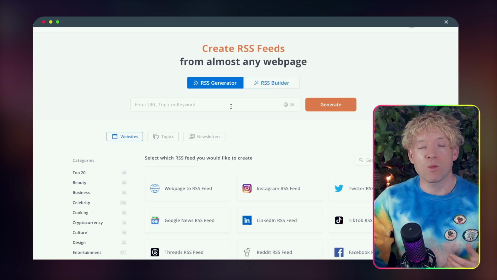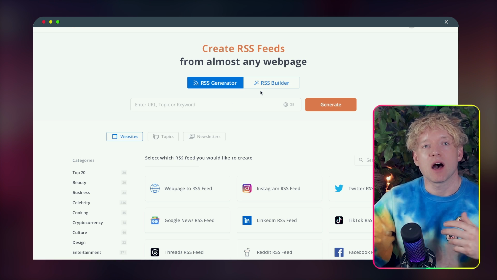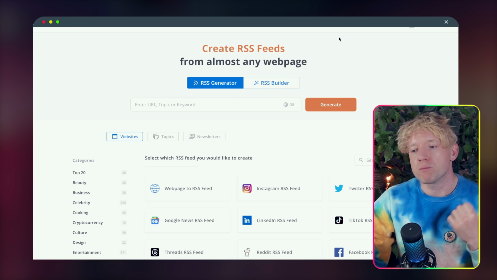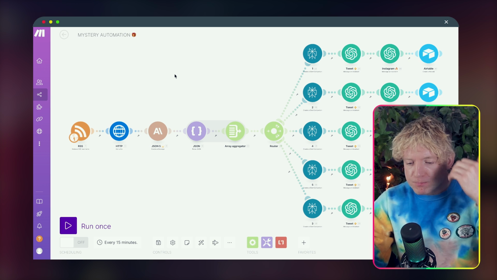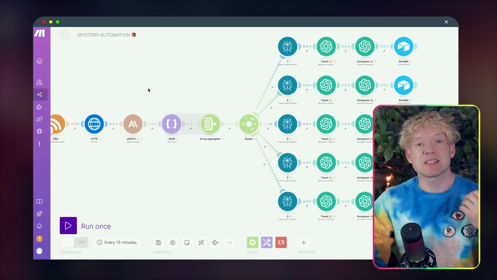We enter the blog URL we want, and essentially the second a new blog or article appears, we grab it, we pull it down, and then we're ready to go. What else do you need? You need access to a language model.